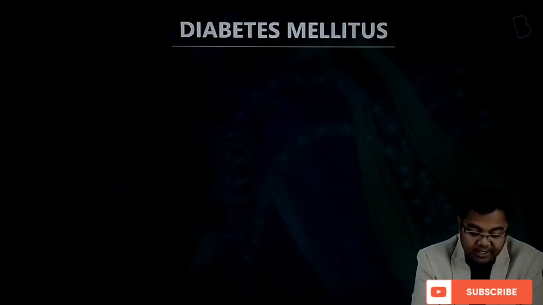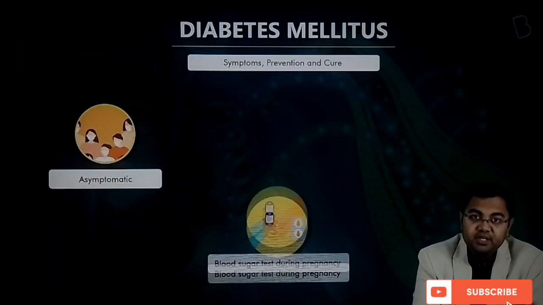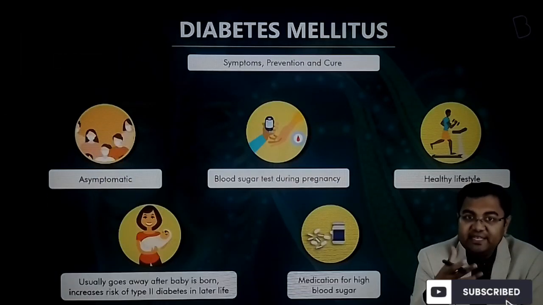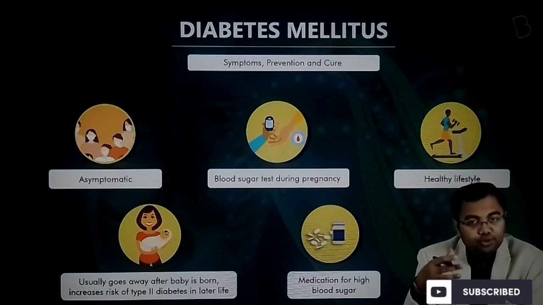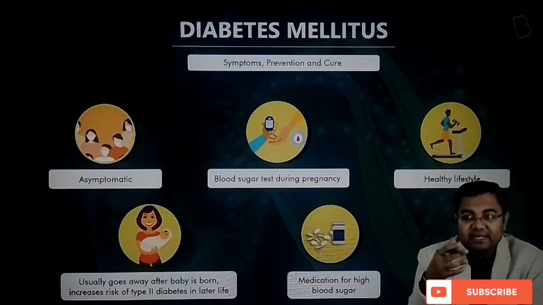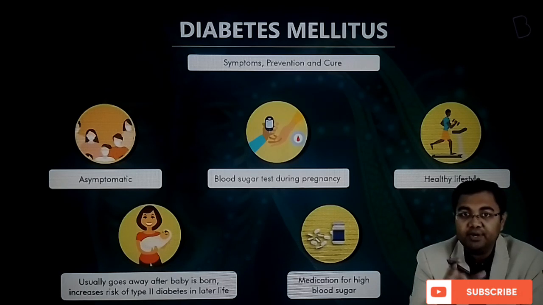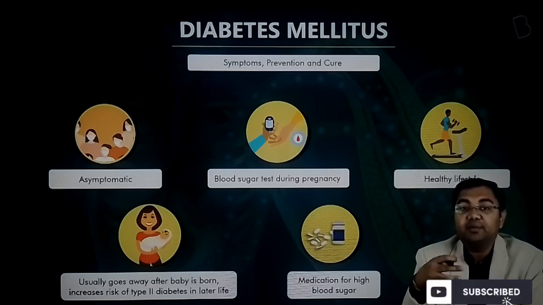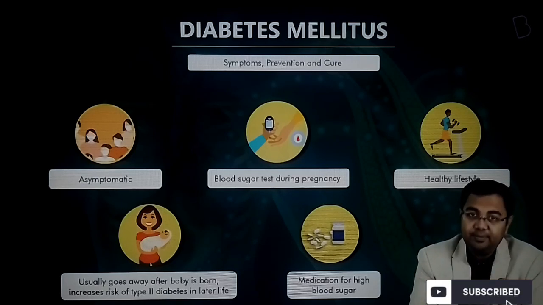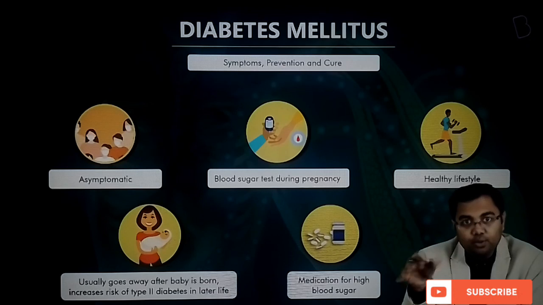Now if you talk about the symptoms, normally symptoms are not really seen in gestational diabetes. Only through a blood test it may show up that gestational diabetes is there in a particular pregnant woman. And this is a type of diabetes which also goes away after childbirth. So it only remains during the pregnancy period and after that it goes away.